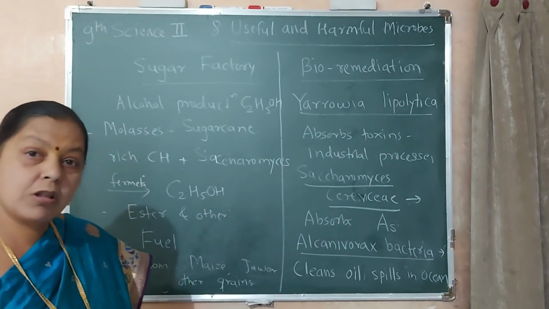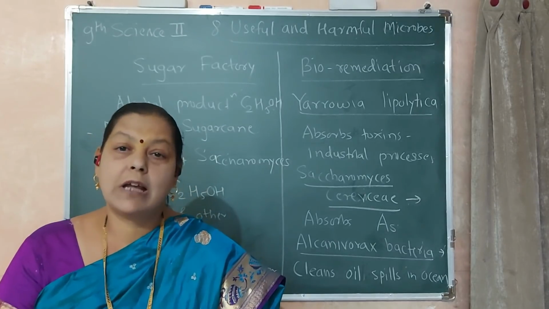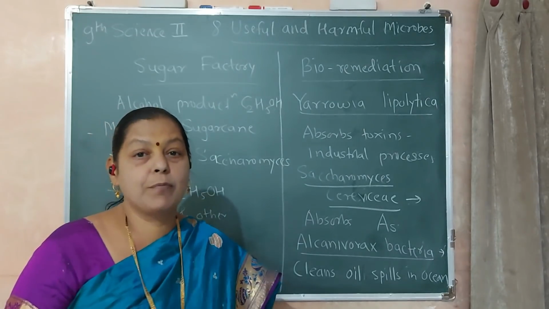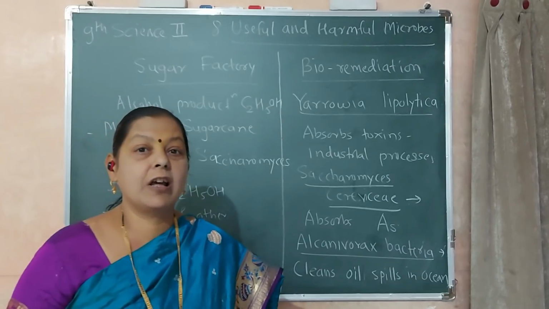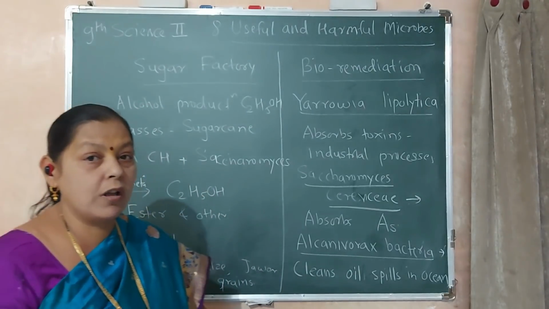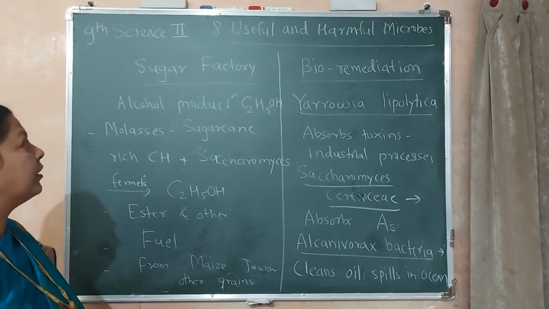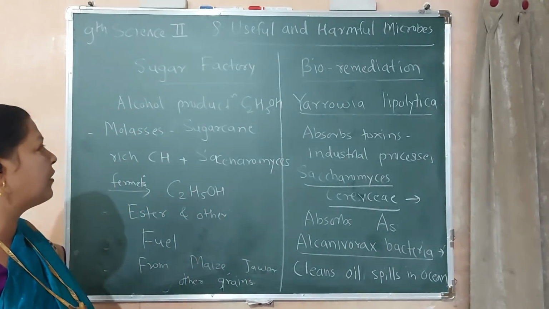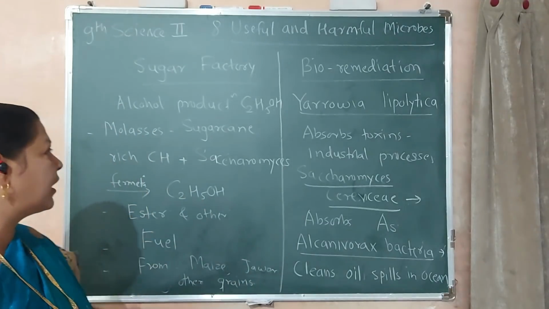As we know, the growth of yeast is very fast in the carbon compounds, and so the process of fermentation takes place. Now this plays a very important role in the formation of ethyl alcohol. Particularly, we know where the ethyl alcohol is formed. It plays a very important role in the sugar factory. What is its role in the sugar factory? We know alcohol formation takes place, and ethyl alcohol is formed in it.